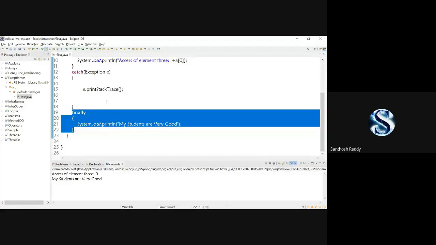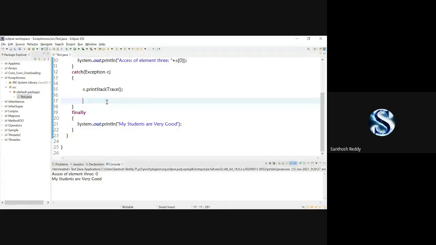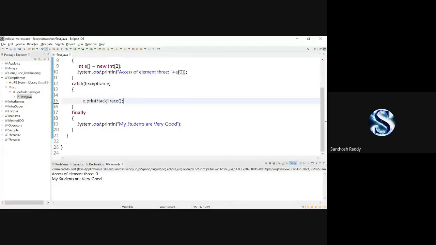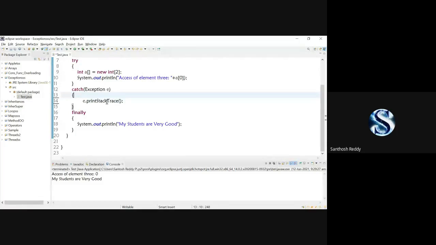Fine. Now I'm going to show you how to generate your own exceptions, custom exceptions. Rather than what we have in this classification, you can generate your own exceptions. Like you can write student name is not correct, or you can write invalid age. You can write whatever you want to generate as an exception. Now I'll explain one example with custom exceptions.